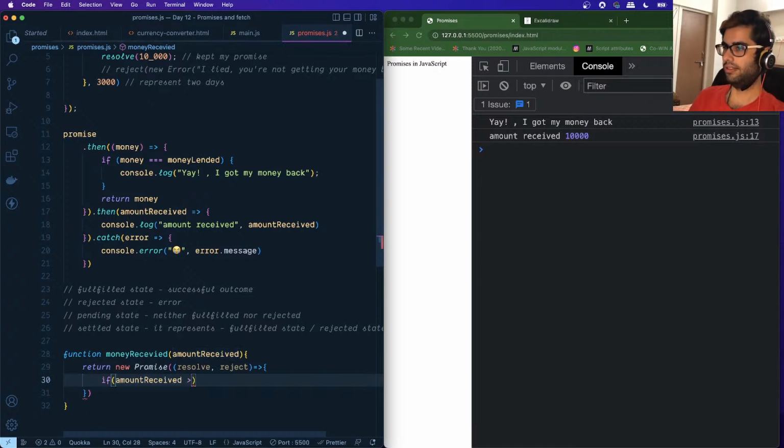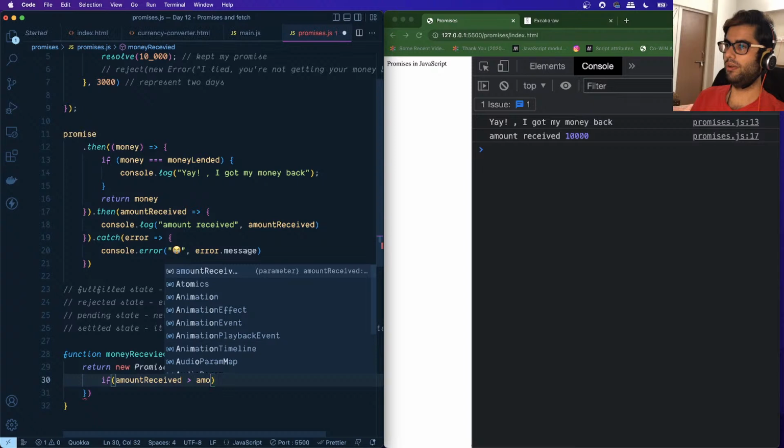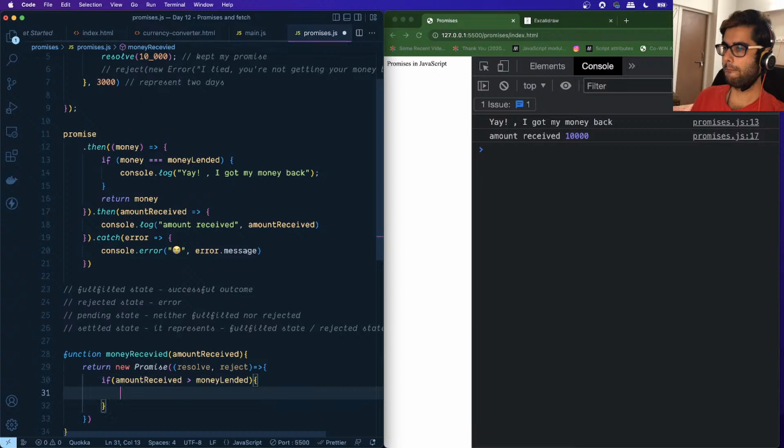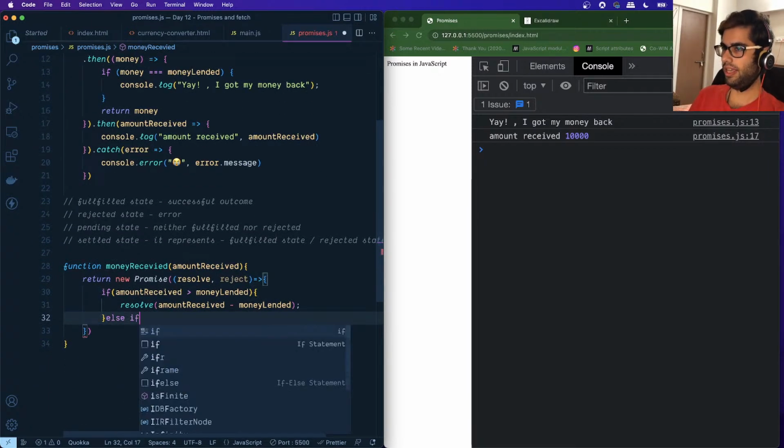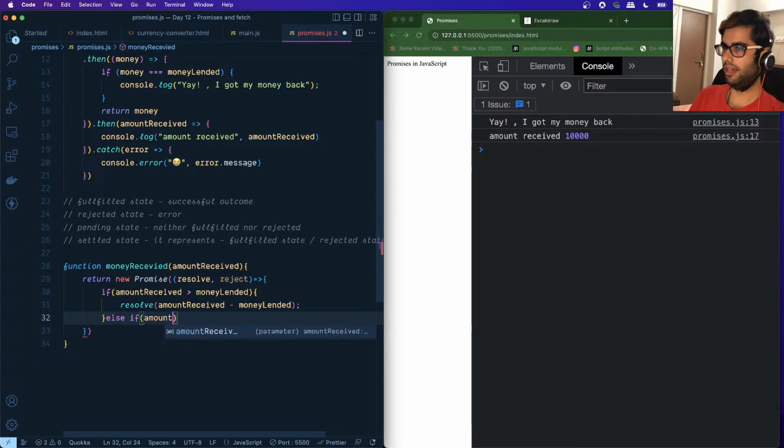So if amount received is greater than the money lended, in that case, we'll resolve with amount received minus money lended. So that should give us the difference, okay? Else if the amount received was less than the money lended, in that case we want to reject the outcome.